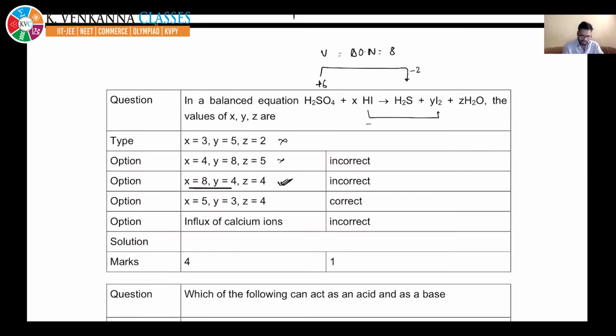So if you cross multiply, this by 8 and this by 1, you can see X is 8. There is only one option which has given X equal to 8, and if X is 8, then Y should be 4. Balance the atoms, right? So this was one of the easiest questions.